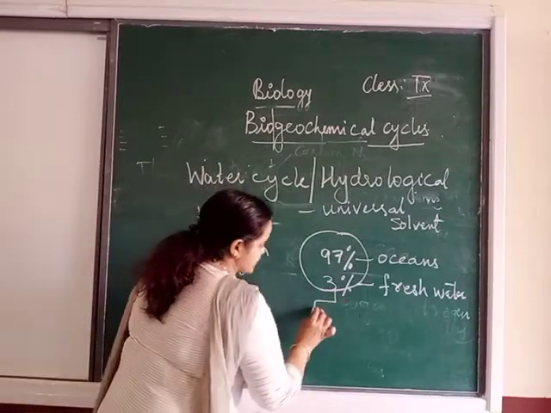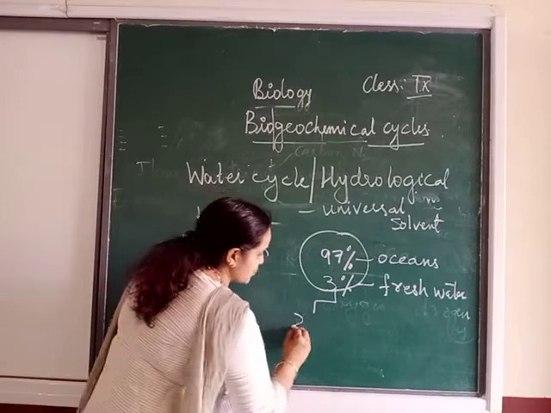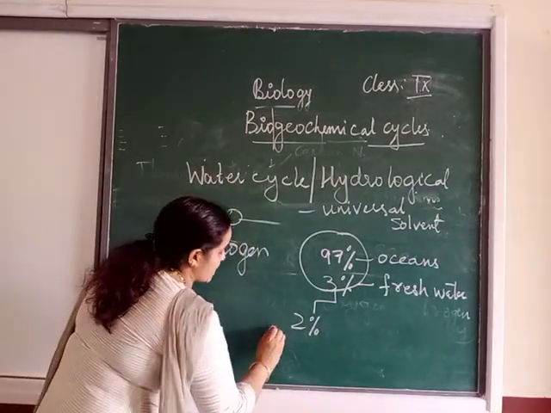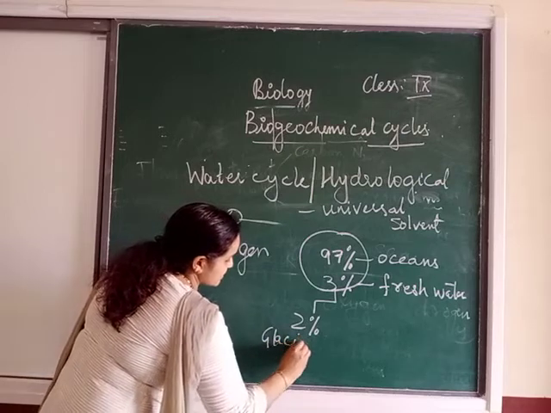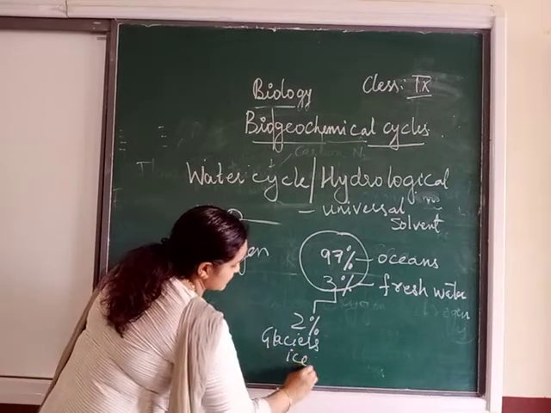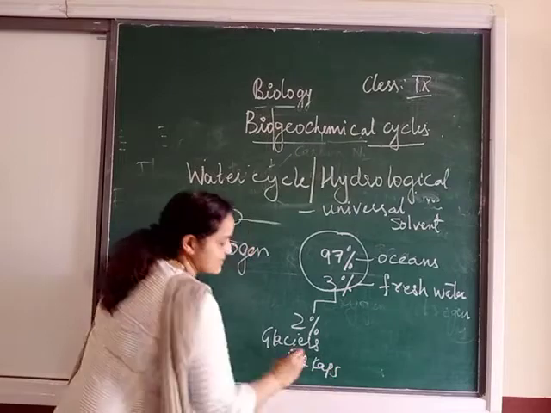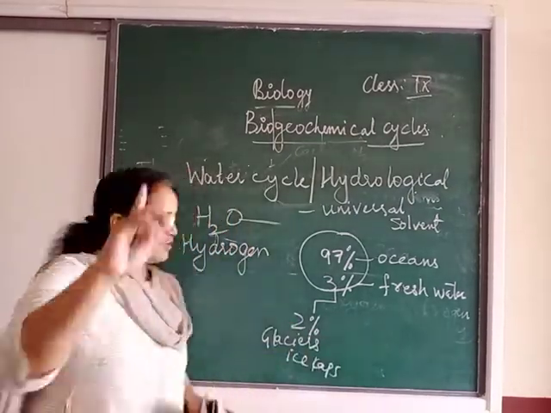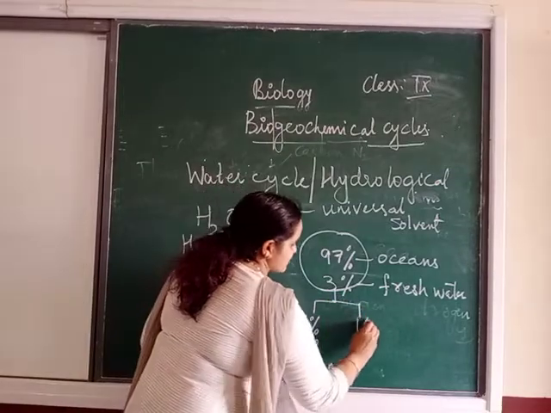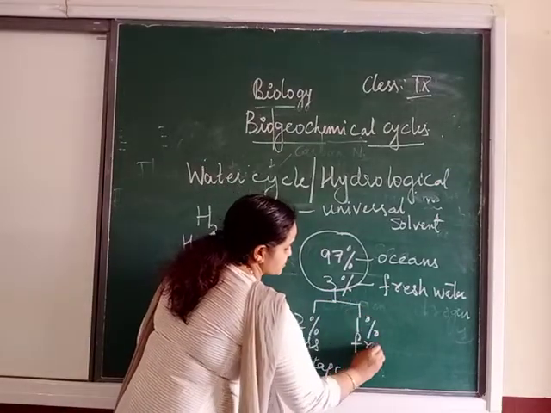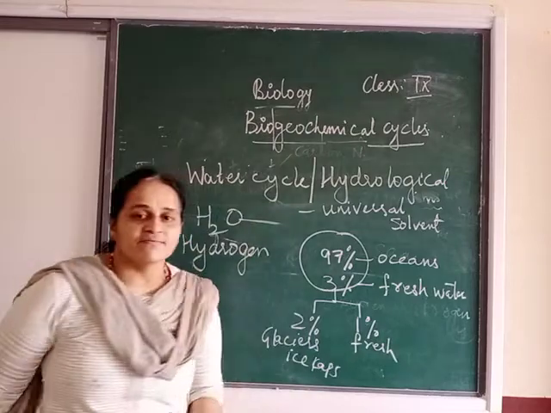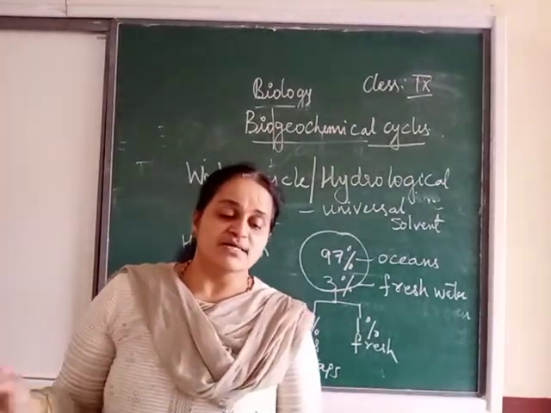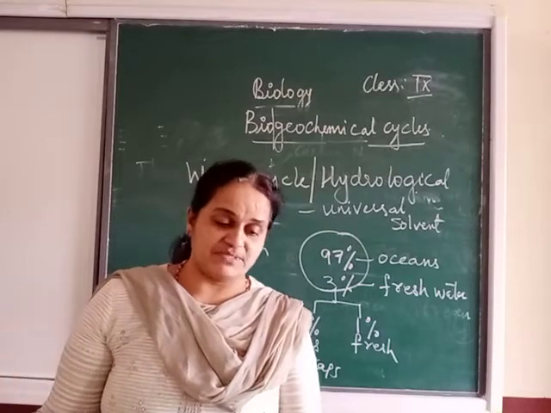From this 3%, 2% is present in the glaciers or polar ice caps. That means can we use this 2%? We cannot use it. So how much percentage is available for us for consumption? Only 1% fresh water is available. Followed? Only 1% is available on the earth for consumption or for drinking purpose.